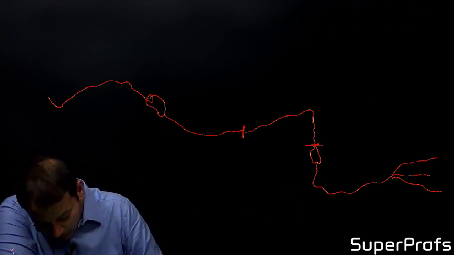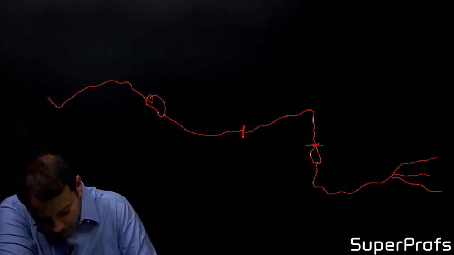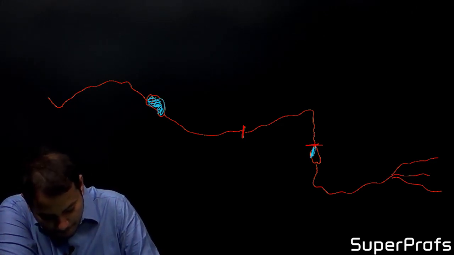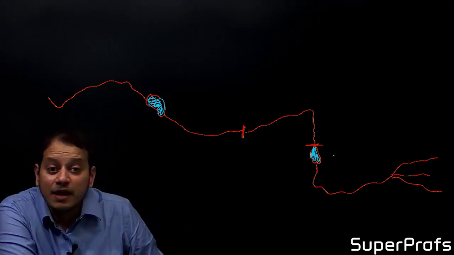Now, these are the two important reservoirs on the river Kaveri.